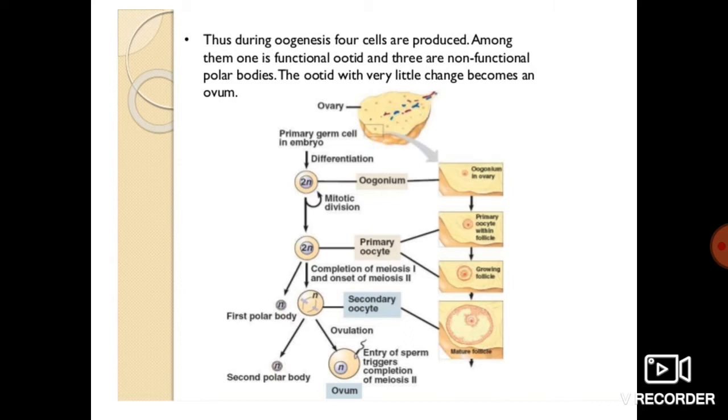During oogenesis, four cells are produced. Among them, one is a functional ootid, that is the ovum, and three are non-functional, that is the polar bodies. The first polar body, after division, forms two cells, along with the second polar body. So three non-functional polar bodies and one functional ootid or ovum are formed during oogenesis. The ootid, with very little change, becomes an ovum.